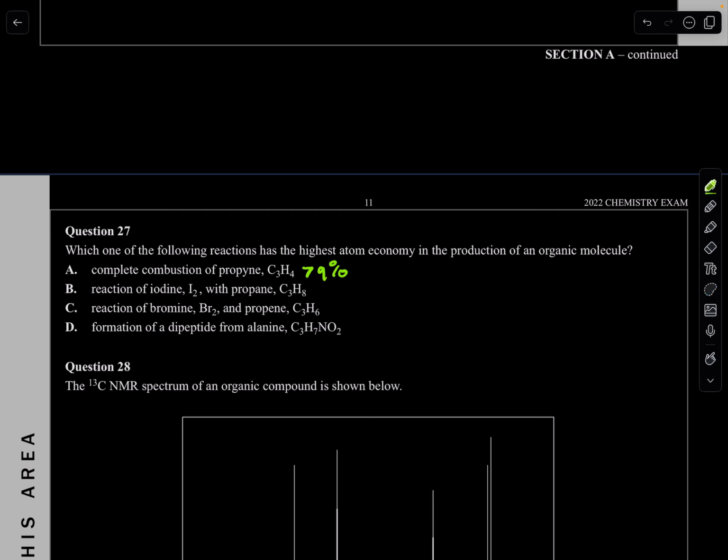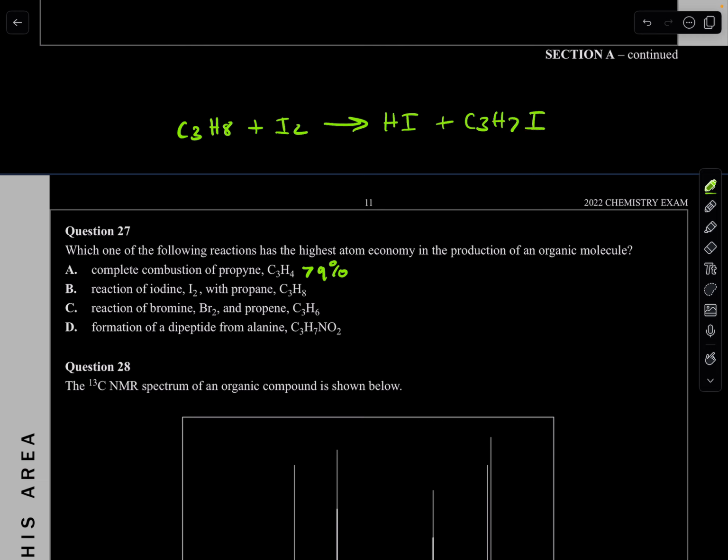Okay, reaction of iodine with propane is what? So it's an alkane. So what you need is UV light, of course, to make this reaction occur. So what's going to happen is, when you have iodine 2, it's going to release HI and the C3H7, and it's going to have 1 I in it. So this is our reaction.